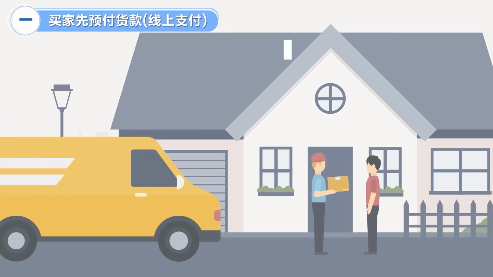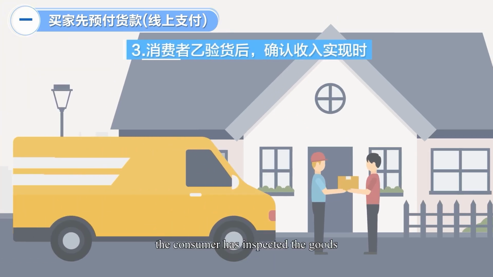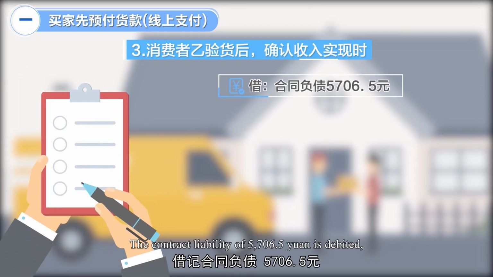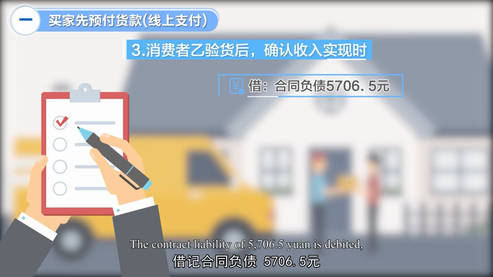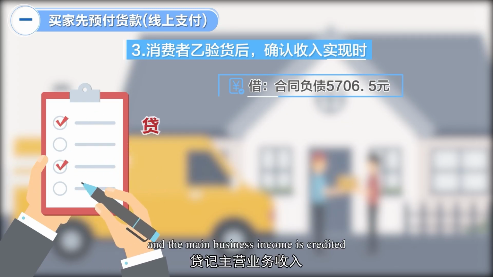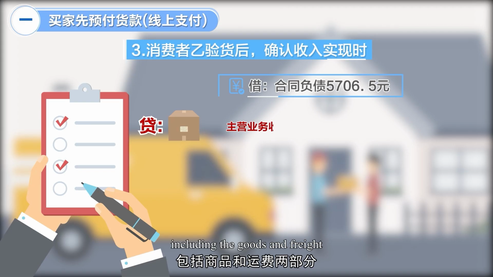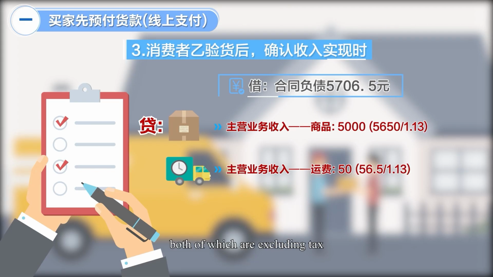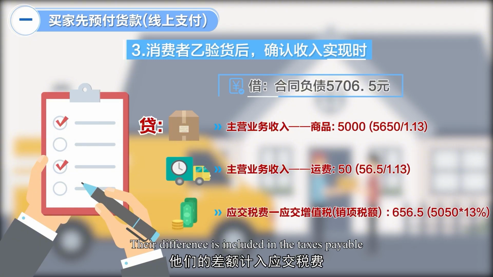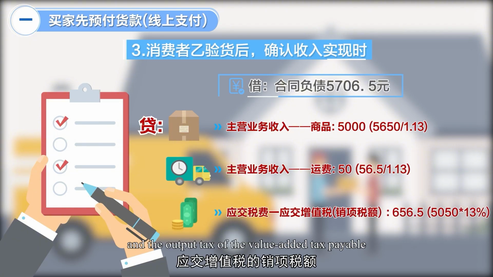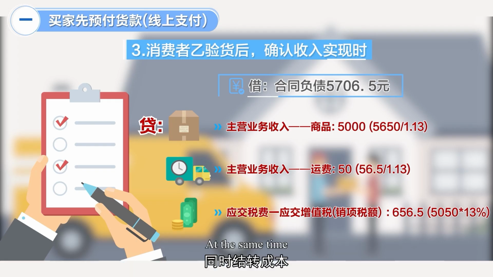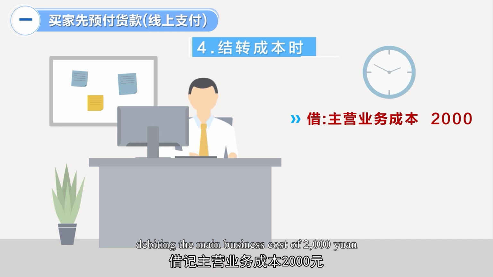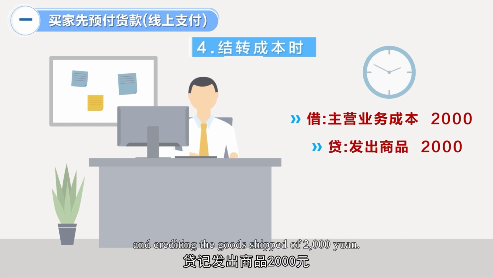In the third stage, the consumer has inspected the goods, and the income can be confirmed at this time. The contract liability of 5,706.5 yuan is debited, and the main business income is credited, including the goods and freight, both of which are excluding tax. Their difference is included in the taxes payable and the output tax of the value-added tax payable. At the same time, the cost is transferred, debiting the main business cost of 2,000 yuan and crediting the goods shipped of 2,000 yuan.